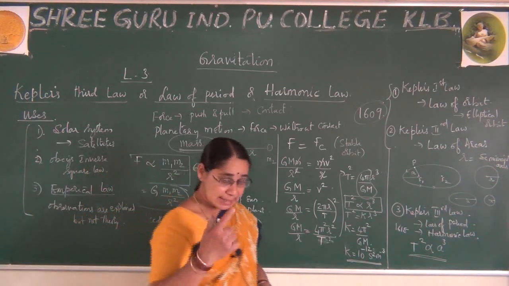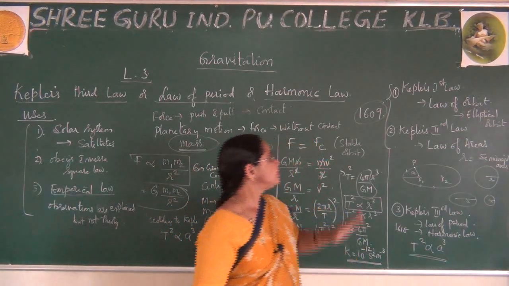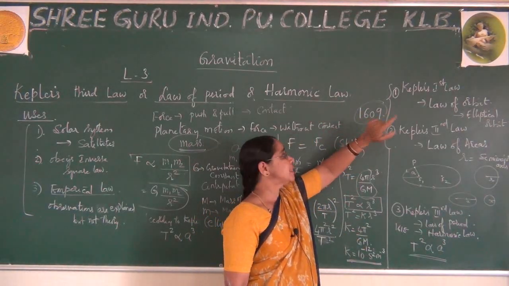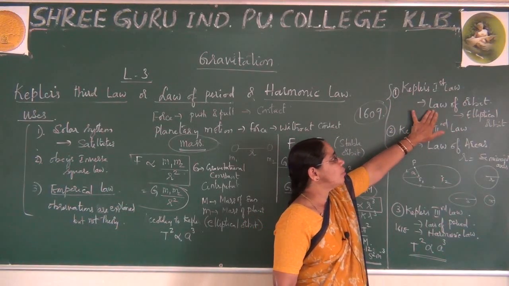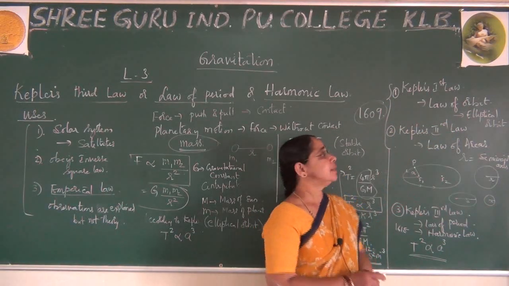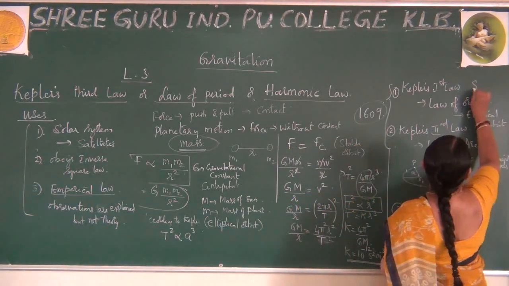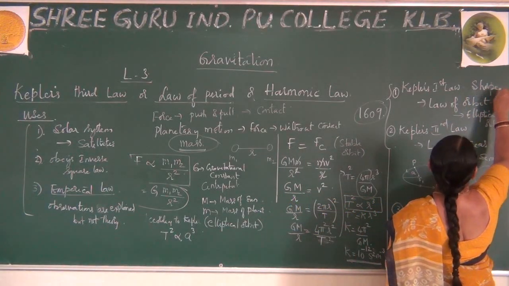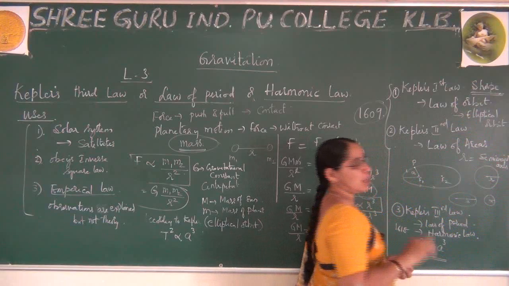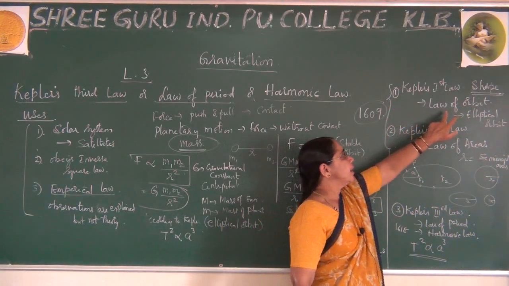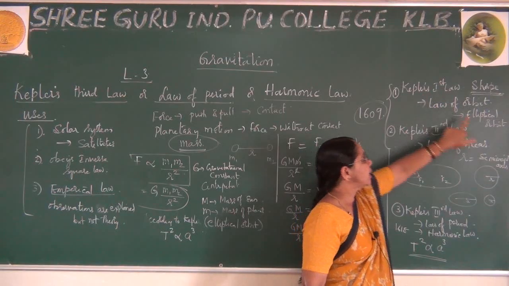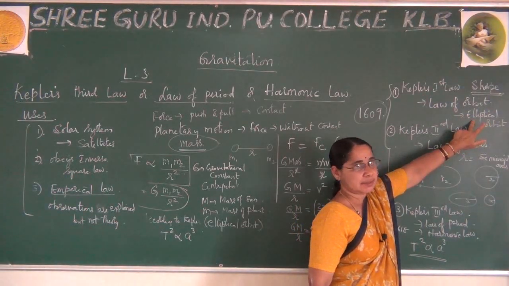But now I'll just recall one by one, starting from Kepler's first law, the law of orbits, which explains the shape of the orbit. The first law mainly explains that planets revolve around the sun in an elliptical orbit.